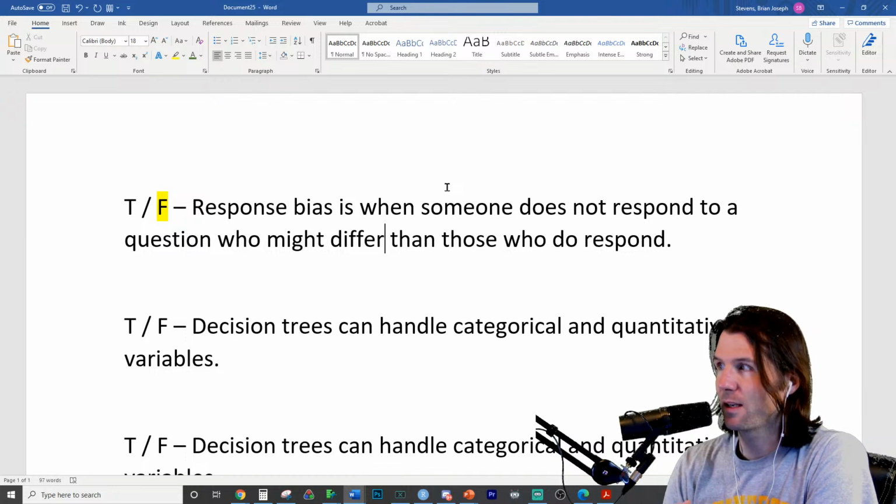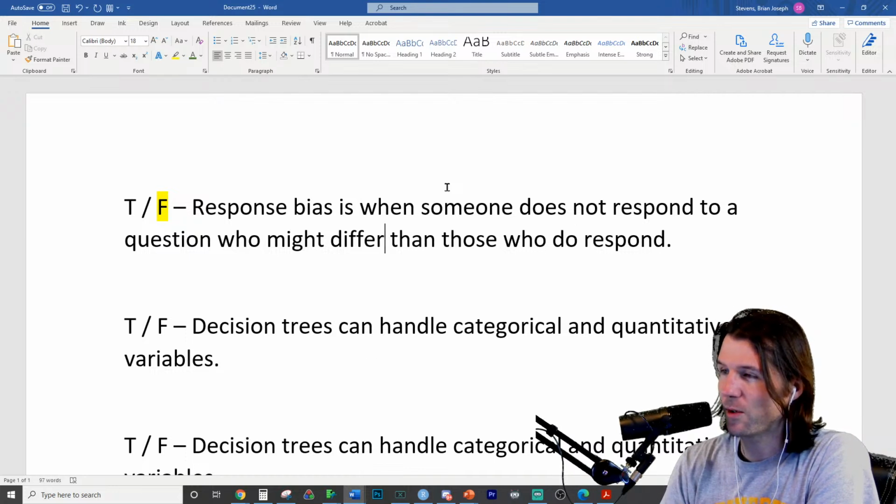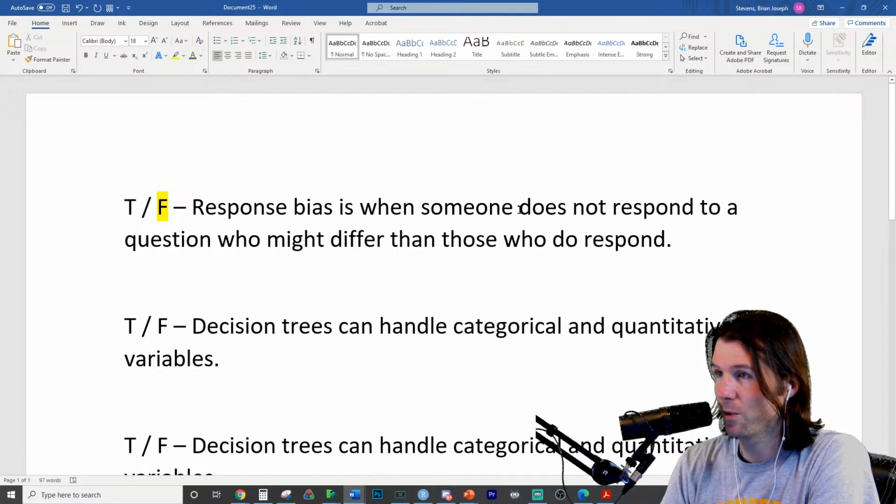So like if we say things like, do you think it's fair that an 18-year-old can get married but can't drink? And then do you think we should lower the drinking age? So what kind of bias is this when people don't respond? It's non-response. Nice job right there, Campbell. Exactly. It's non-response.